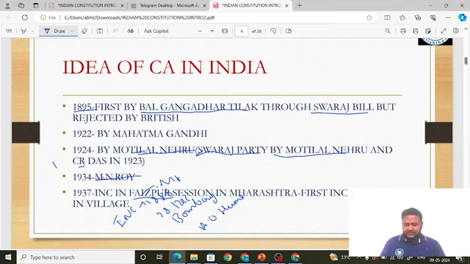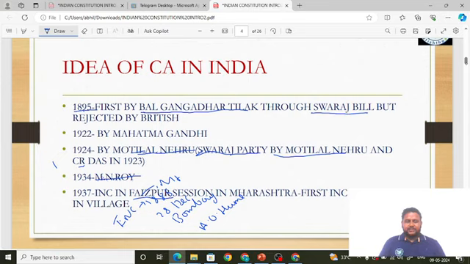Also very important friends, you have to remember the importance of the Faizpur session: this was the first session to be held in a rural area. That is, it was held in a village. Faizpur is a village. You have to understand that. Before that, the Indian National Congress sessions were held in all major cities like Lucknow, Lahore, Calcutta, Bombay, Madras. So this was the first session where the Indian National Congress session was held in a village, that is, a rural area.